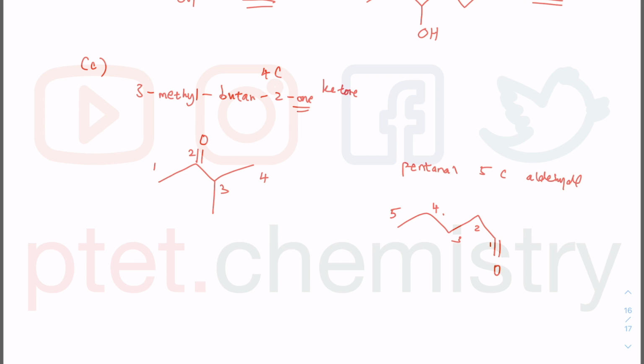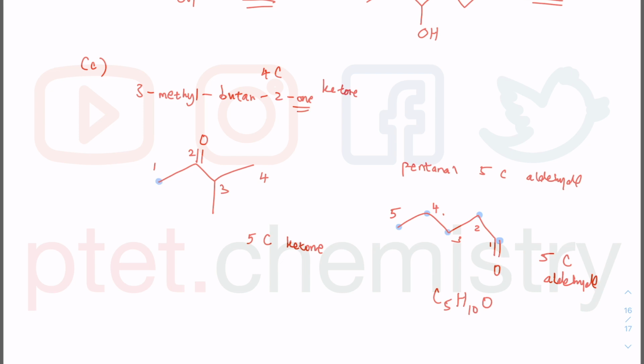So this is a ketone. This is a 5 carbon ketone. This is a 5 carbon aldehyde. I can check the molecular formula. Let's check. 3 hydrogen there, carbon forms 4 bonds, so 2 hydrogen there, 2 hydrogen there, and 1 hydrogen there. So 3, 4, 5, 6, 7, 8, 9, 10. So C5H10O.